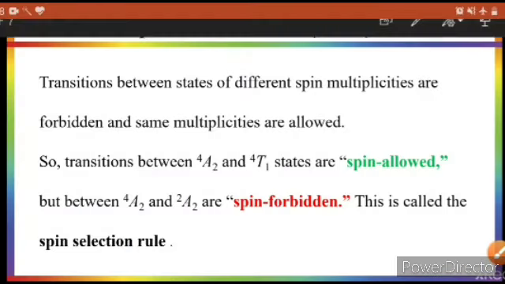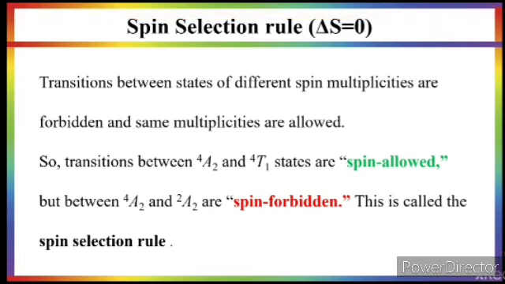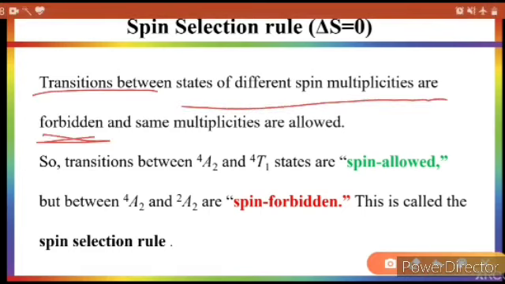The second rule which governs the transition in electronic spectra is the spin selection rule. According to the spin selection rule, transitions between states of different spin multiplicities are forbidden, while those of the same spin multiplicity are allowed. What does it mean? If there are two electronic states and both have the same spin, then the transition will take place. Otherwise it will not happen and the transition will be forbidden.